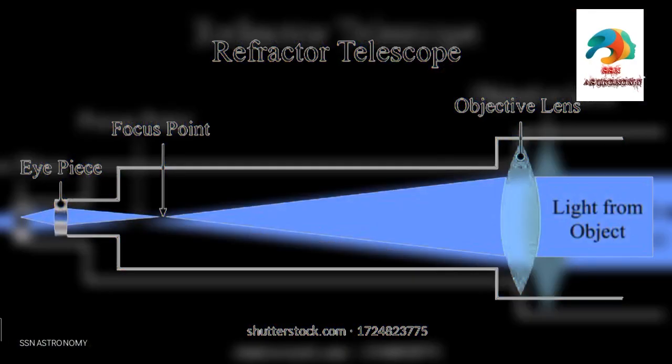The working principle of such a telescope is simple. When light from an object passes through the objective or primary lens, it gets converged at a single point known as the focus. When an eyepiece is adjusted toward this focus point, an image will form.